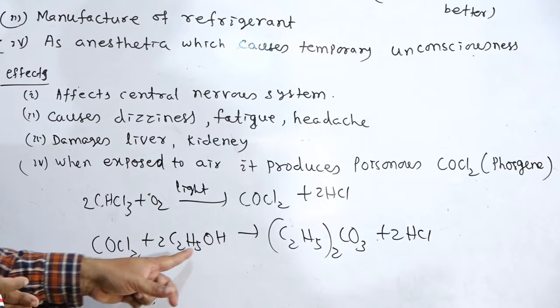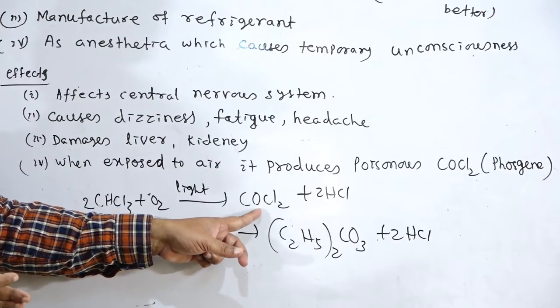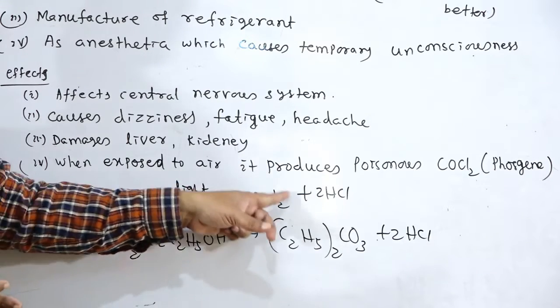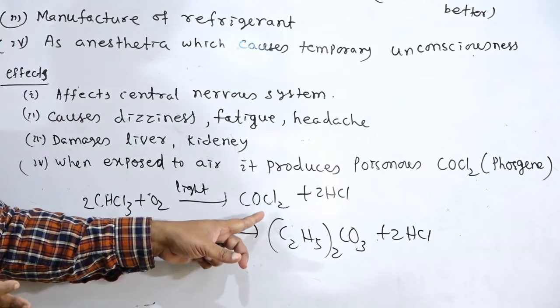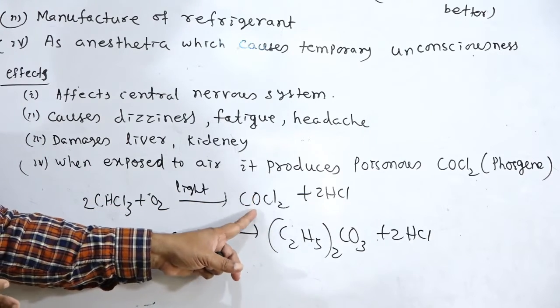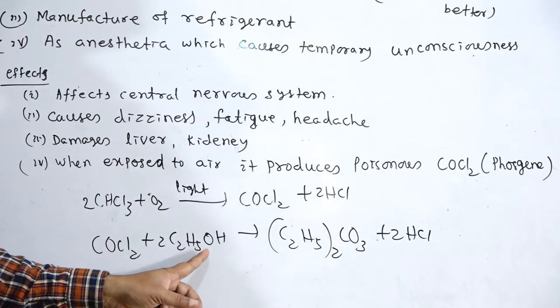So during the addition of ethyl alcohol, if there is the formation of carbonyl chloride, that is phosgene, that poisonous material can be removed from the chloroform container by the addition of ethyl alcohol.